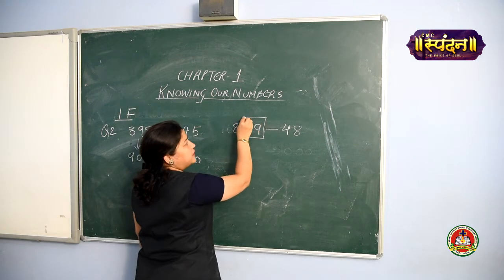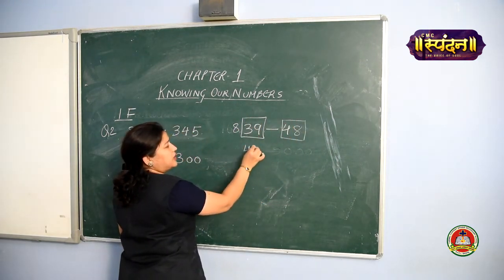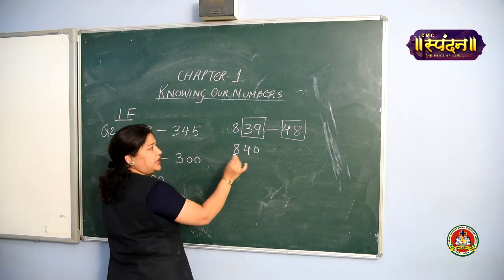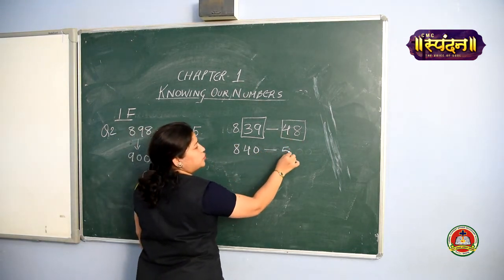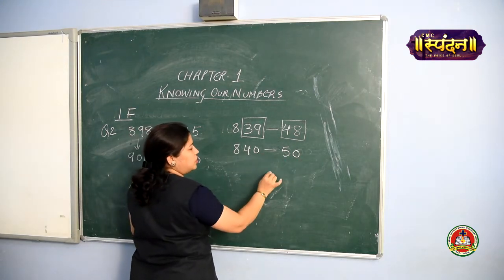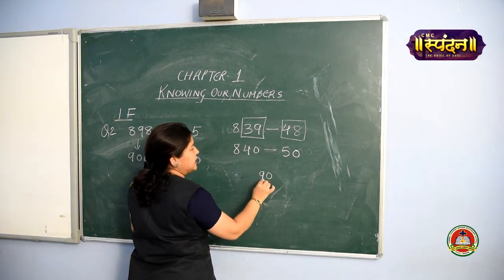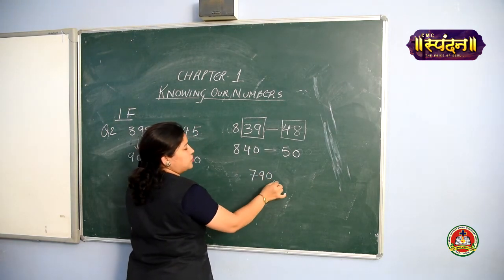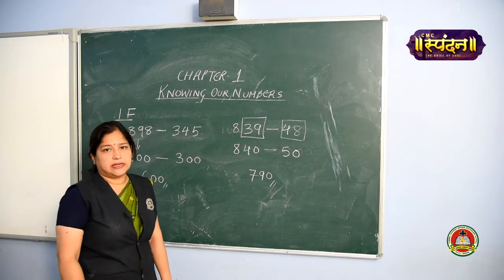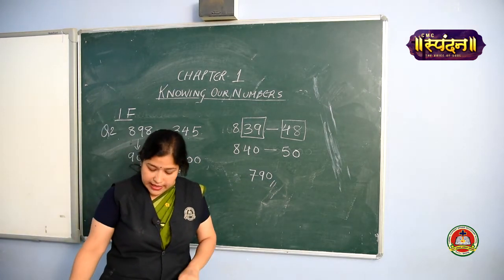Can we round off 39 and 48? 39 will become 40, so this number will be 840, and 48 will be rounded off to 50. Now can you subtract? 840 minus 50 is 790. So your answer is 790. Is it clear? So the remaining questions you may do. Let's do the next one.